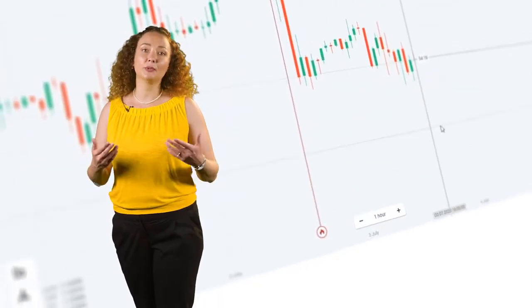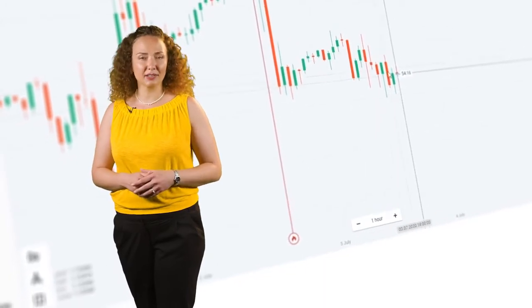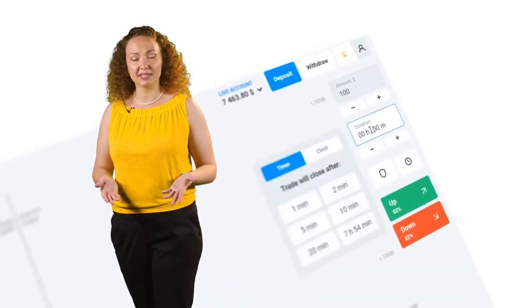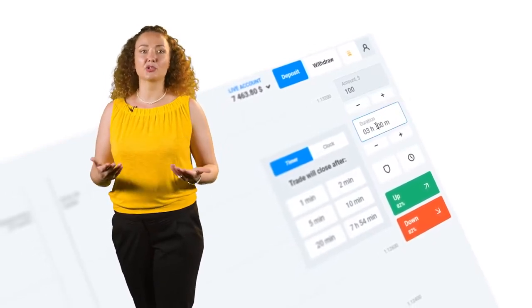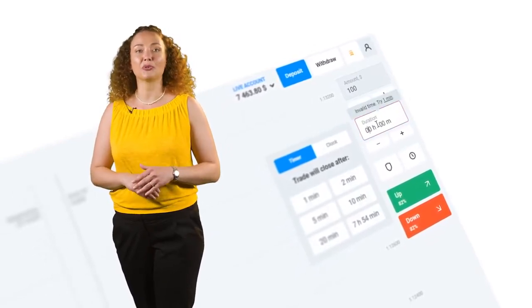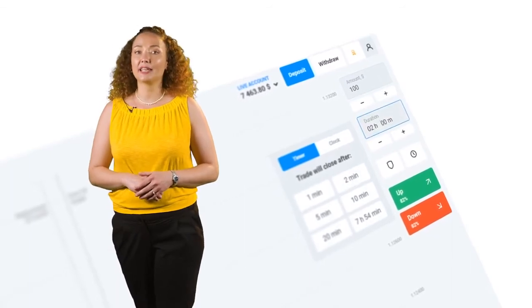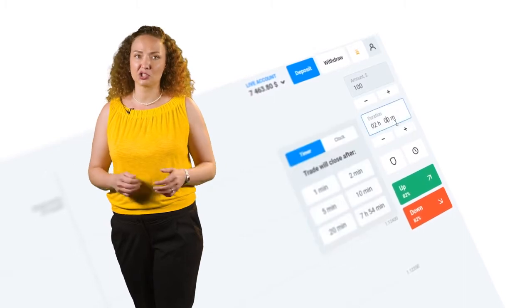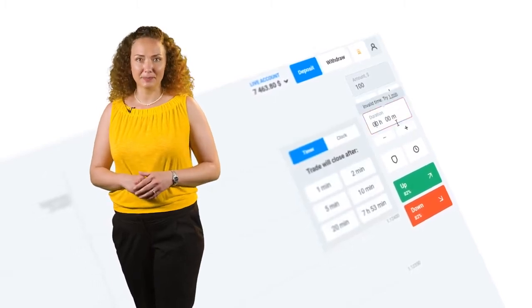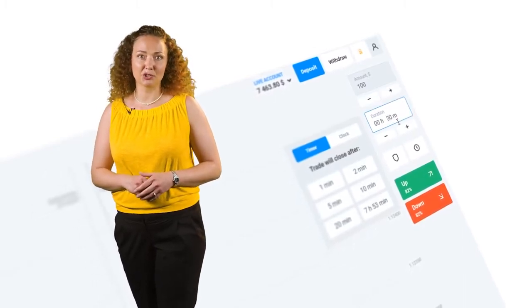This means that if I'm looking at the 1 hour time frame, each candlestick will show me how the price changes each 1 hour. And if this is my working time frame, then my trade duration should be 2 to 3 hours. If I'm looking at the 15-minute time frame, then each candlestick is going to show me how the price changes every 15 minutes. And in this case, my trade duration should be 30 to 45 minutes.